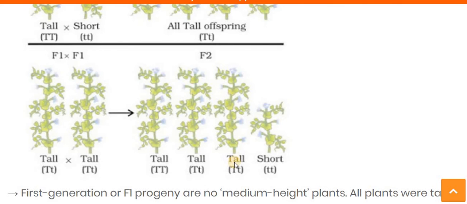In the third case as well, the same as the second one, the dominant gene is present. Due to that, it shows the tallness character, and the small t is also present, but due to the dominant gene the small t will not express its own characteristic like a short plant.